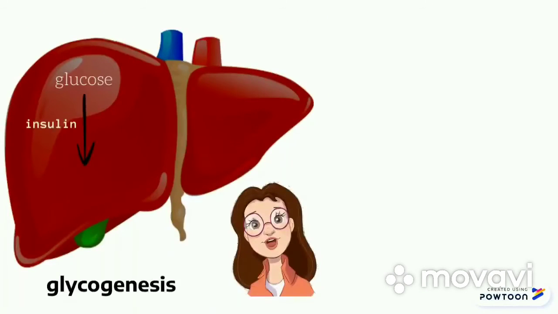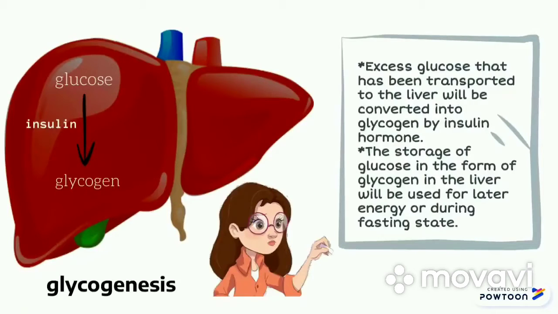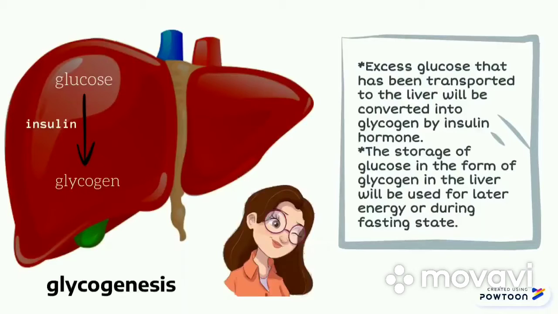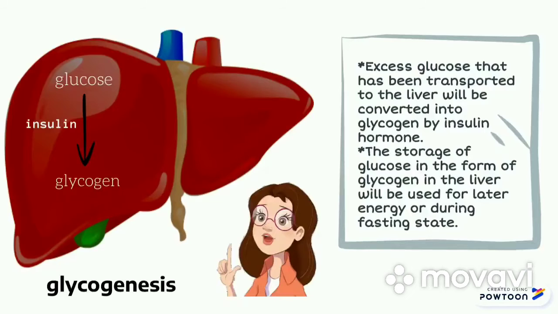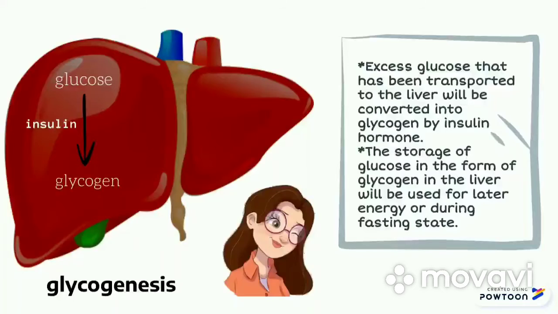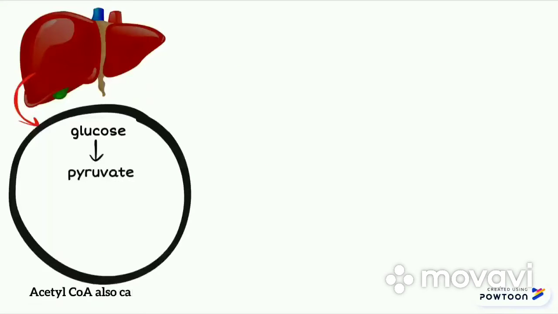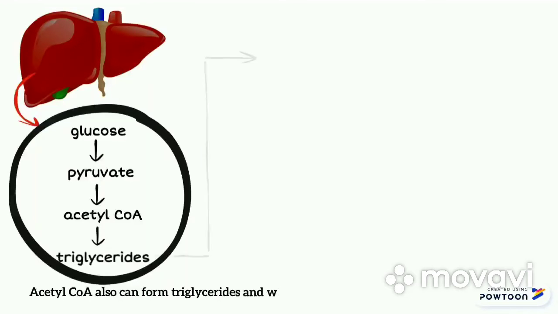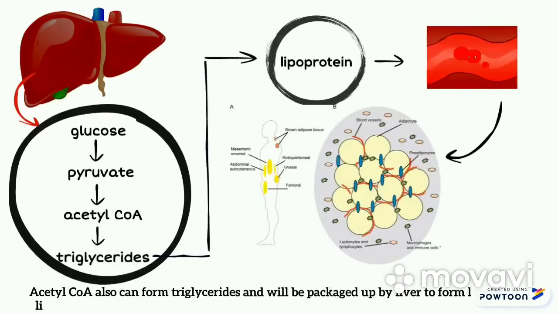Excess glucose that has been transported to the liver will be converted into glycogen by insulin. This process is called glycogenesis. The glucose stored as glycogen in the liver will be used for later energy or during the fasting state. Acetyl-CoA can also form triglycerides, which will be packaged up by the liver to form lipoprotein, and then the lipoprotein will travel through the bloodstream to enter the adipose tissues for fat storage.